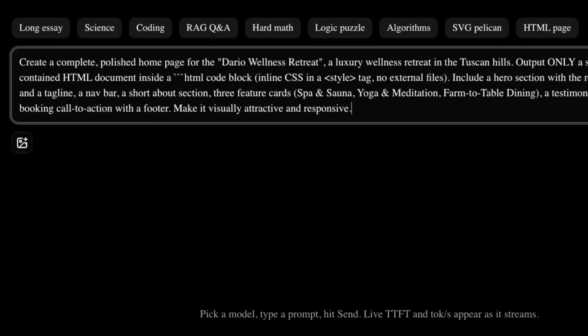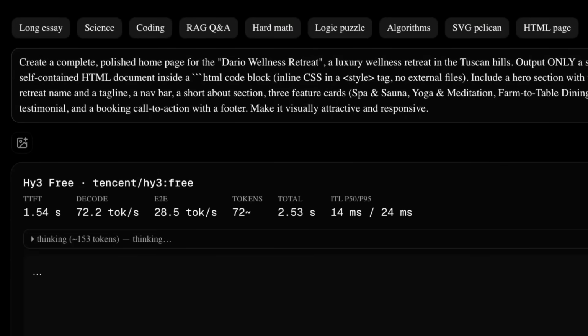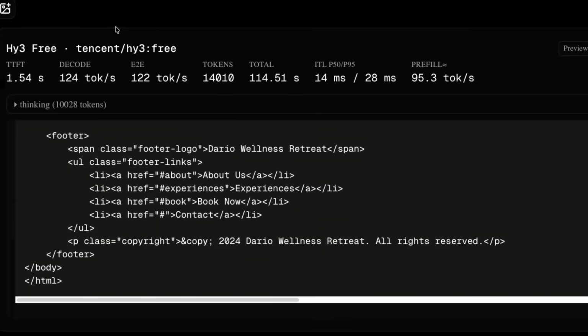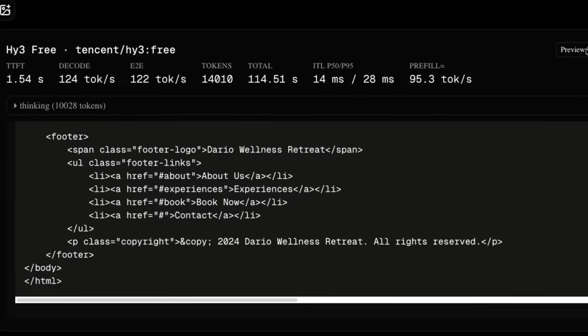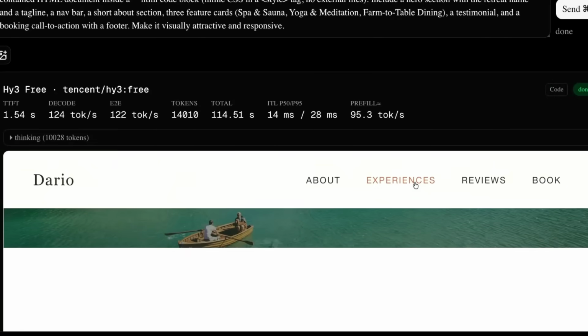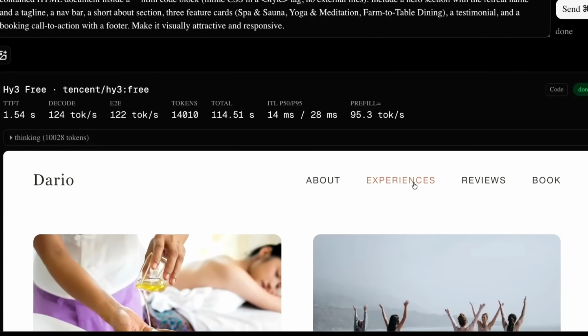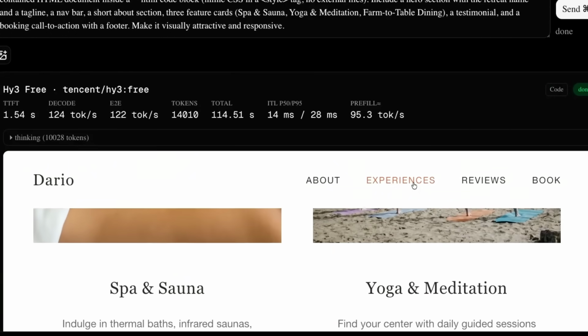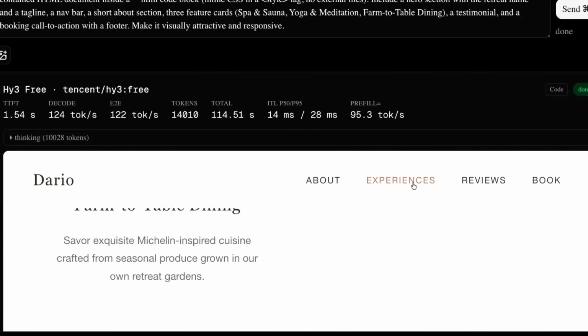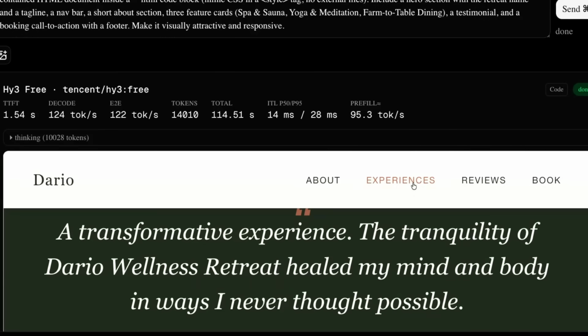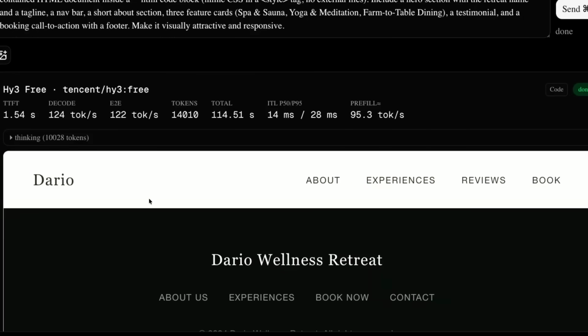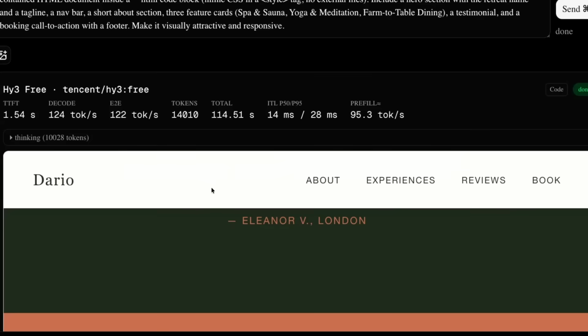All right, just quickly, I will test it with an HTML coding test. Okay, so we're testing here for a polished home site for Dario's wellness retreat. If he no longer has access to Fable or his other models, could he use this model? And we can see that actually we get a pretty nice website out of this, right? It's certainly gone and gotten some good images. It's done the basics, at least, of putting this together. I'm going to need to adjust the UI, I think, to see more of the website at one time.